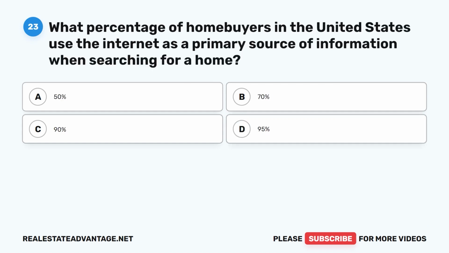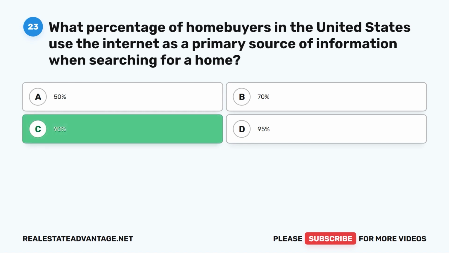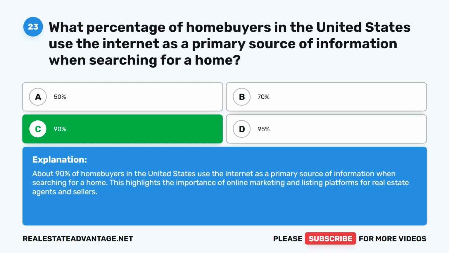Question 23. What percentage of home buyers in the United States use the Internet as a primary source of information when searching for a home? A. 50%. B. 70%. C. 90%. D. 95%. The correct answer is C. 90%. About 90% of home buyers in the United States use the Internet as a primary source of information when searching for a home. This highlights the importance of online marketing and listing platforms for real estate agents and sellers.